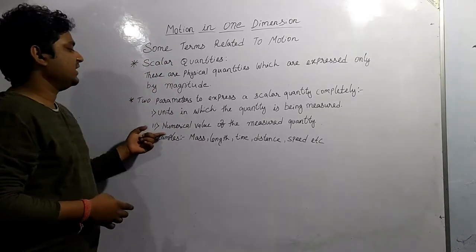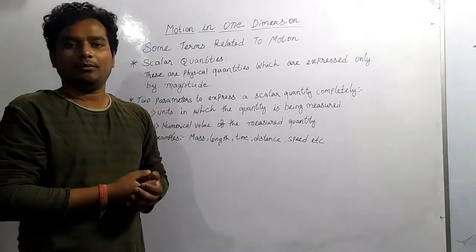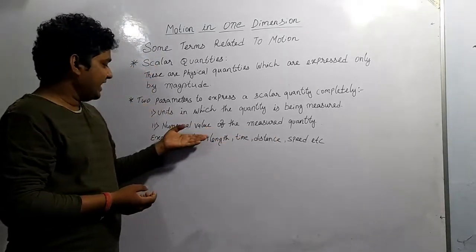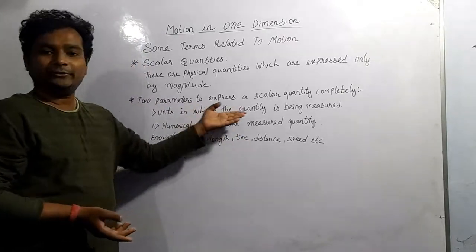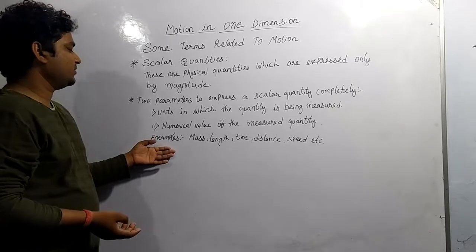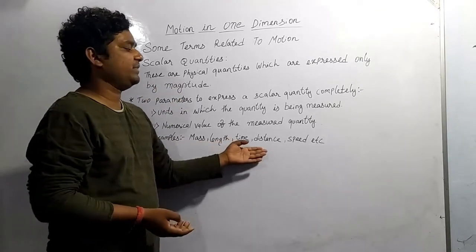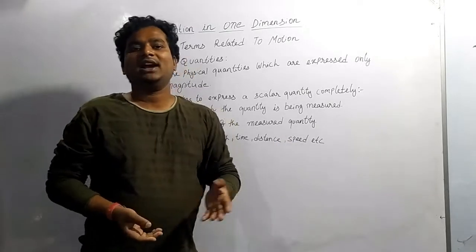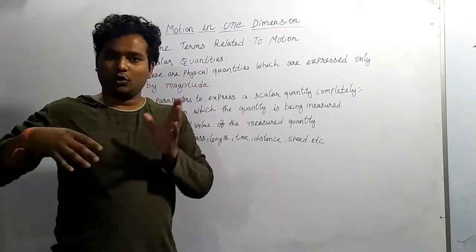And second is the numerical value of the measure. Suppose the mass of any body is 5 kg, then 5 is the numerical value of that. And kg is what? Kg is the unit in which the quantity is being measured. And we are having some examples of scalar quantity like mass, length, time, distance, speed, pressure, and many more examples which have only magnitude and don't have any direction.